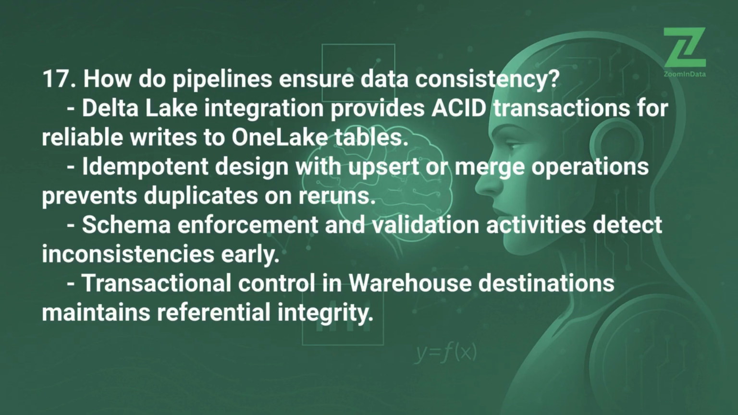17. How do pipelines ensure data consistency? Delta Lake integration provides ACID transactions for reliable writes to OneLake tables. Idempotent design with upsert or merge operations prevents duplicates on reruns. Schema enforcement and validation activities detect inconsistencies early. Transactional control in warehouse destinations maintains referential integrity.